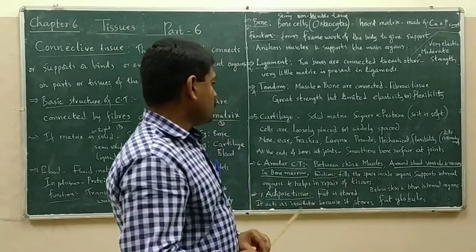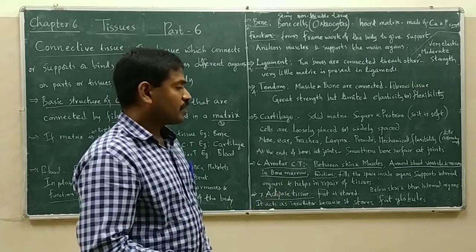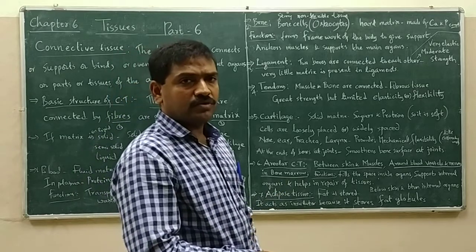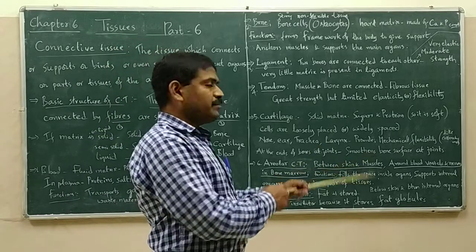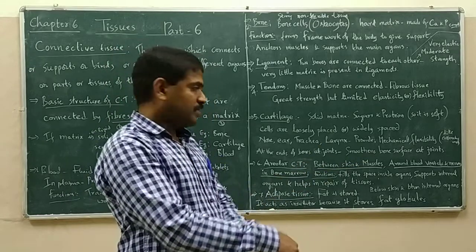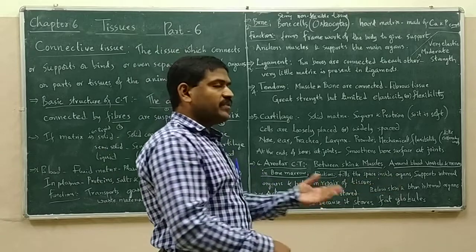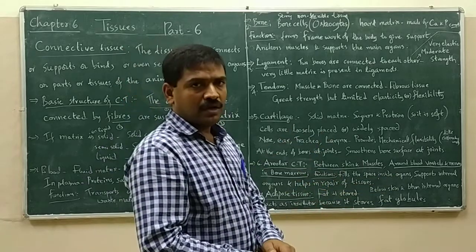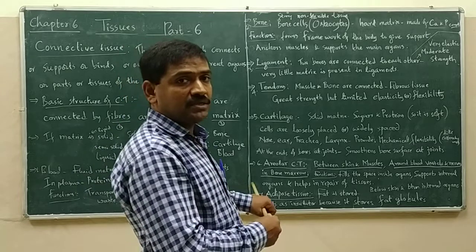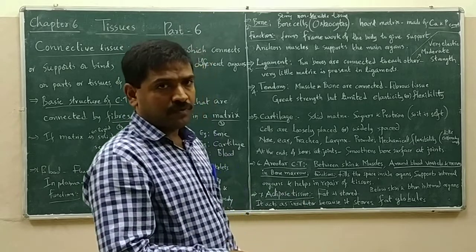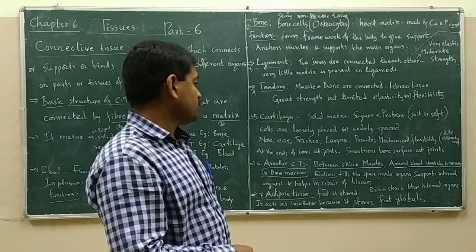Next, areolar connective tissue. This areolar connective tissue is a special connective tissue. It is present between skin and muscles, around the blood vessels and around the nerves, and it is even present inside the bone marrow. What is the function of this areolar connective tissue?